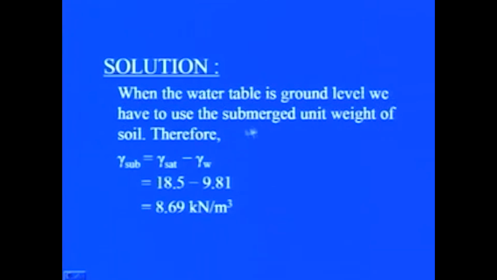Now, when the water table is at the ground level, we have to use the submerged unit weight of the soil. Therefore, gamma submerged will be equal to gamma saturated minus gamma W, where gamma W is the unit weight of water. So, this is 18.5 minus 9.81, which comes out to be 8.69 kilonewton per meter cube.